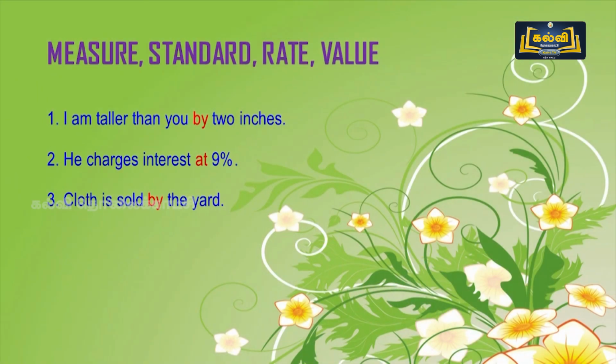Then we are going to see the examples for measure, standard, rate and value. First one, I am taller than you by 2 inches. Second one, he charges interest at 9%. Here, at is the preposition. Then, cloth is sold by the yard. Here, by is the preposition.